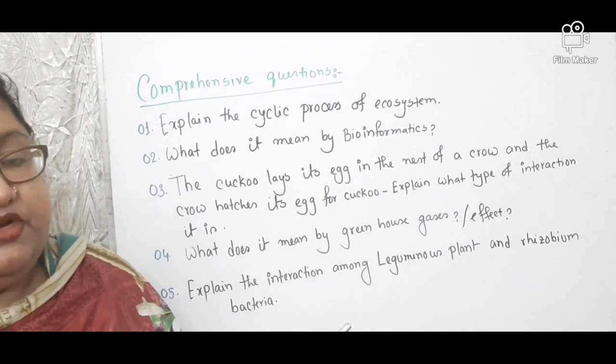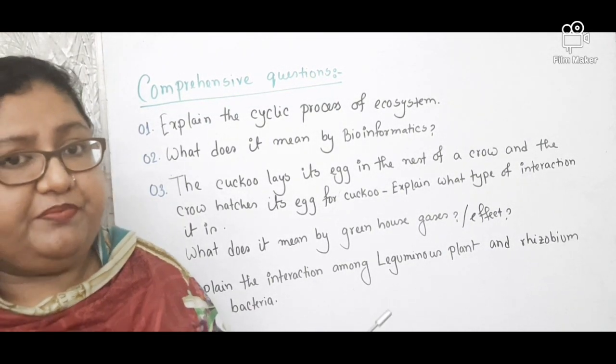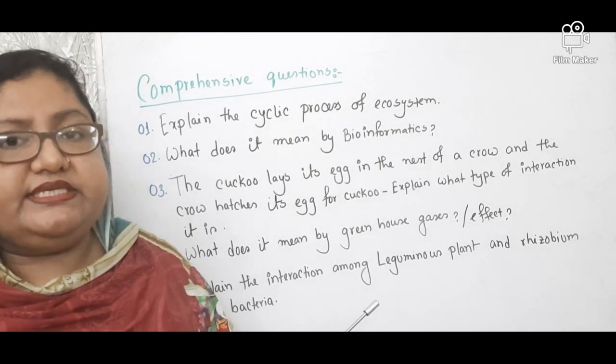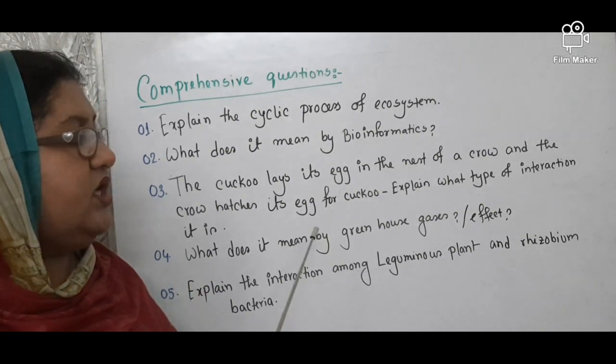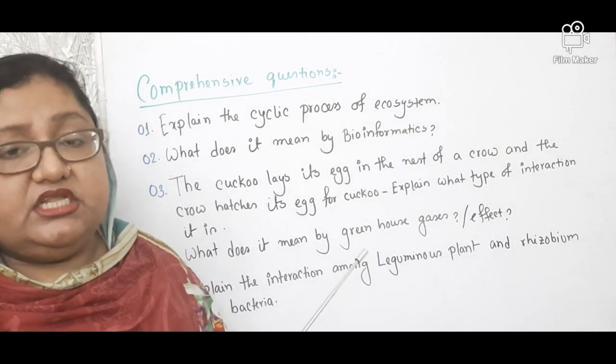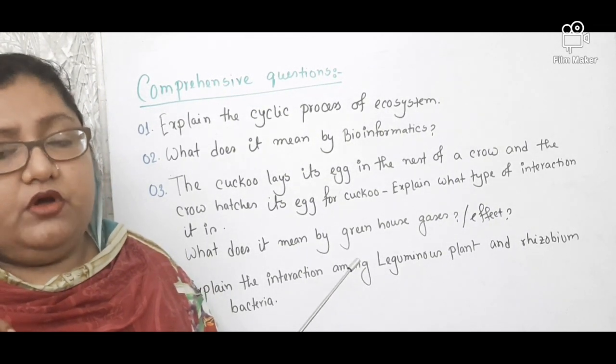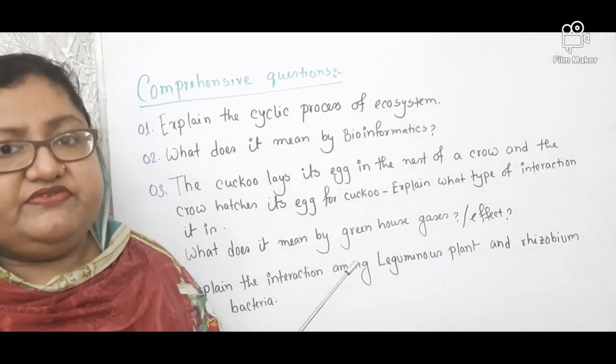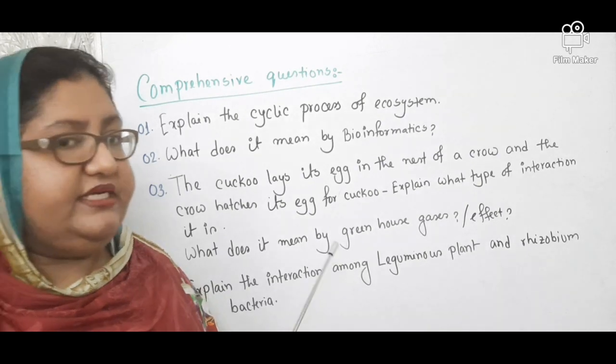First of all, you will define what is greenhouse effect. The increasing of temperature of the atmosphere due to the presence of some gases such as carbon dioxide, sulfur dioxide, nitrous oxide is called greenhouse effect. Then you will write down the names of the gases, and you can also write from which activities the gases are increasing day by day.